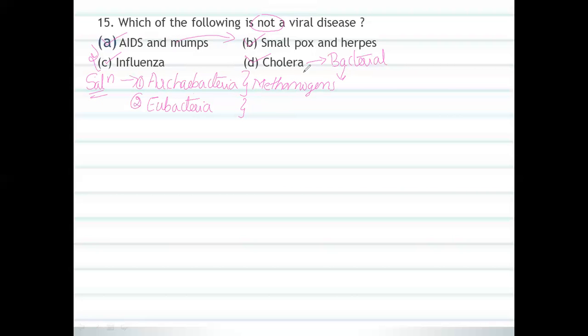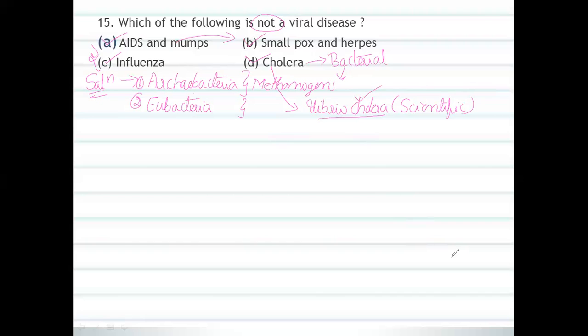Cholera is a bacterial disease caused by the pathogen Vibrio cholerae. Vibrio cholerae is the scientific name of the bacterium.